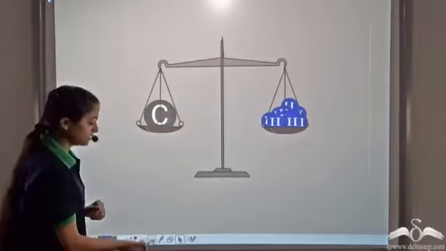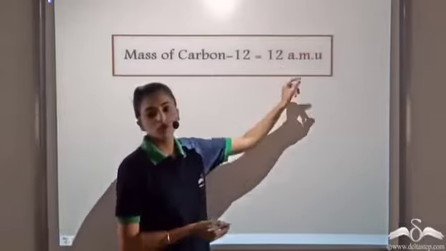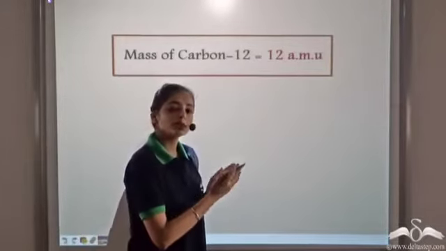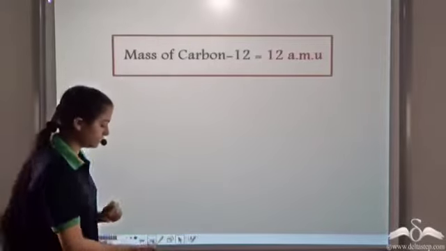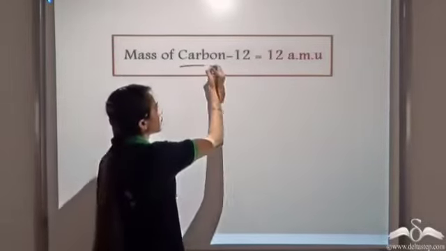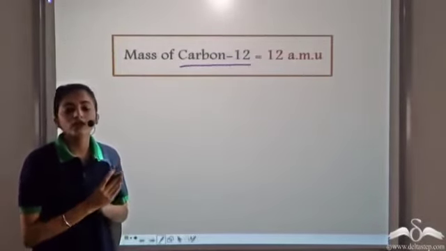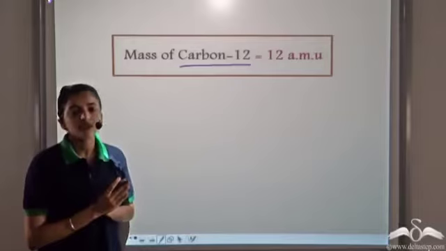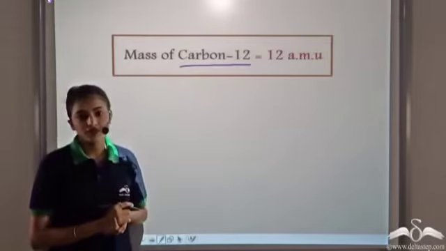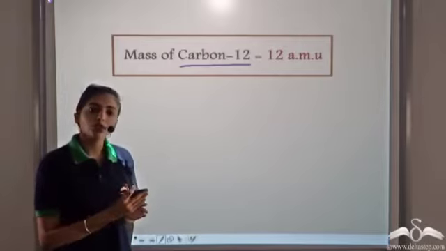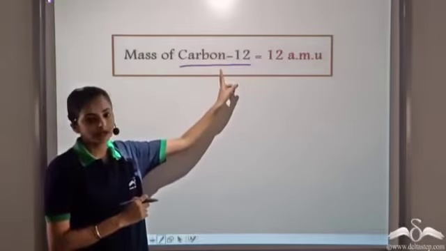This is why the mass of one atom of carbon-12 is 12 atomic mass units. It is 12 times heavier than one hydrogen atom, and this carbon-12 is taken as the reference to calculate the relative atomic mass of the other elements. This is because carbon easily reacts with most of the elements, and finding the atomic masses of all the other elements becomes easier when we take carbon-12 as the reference.